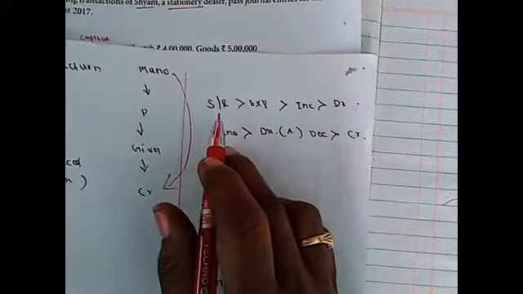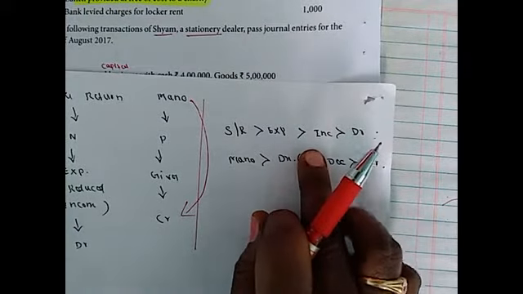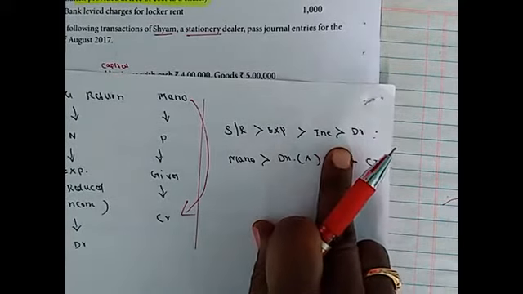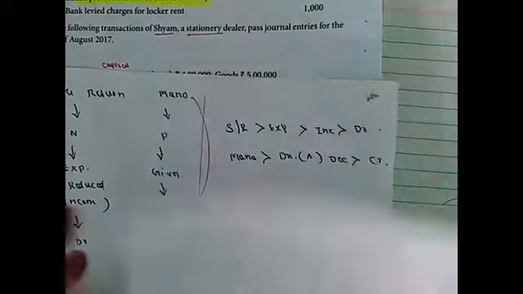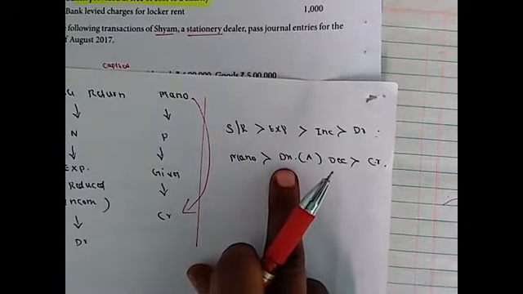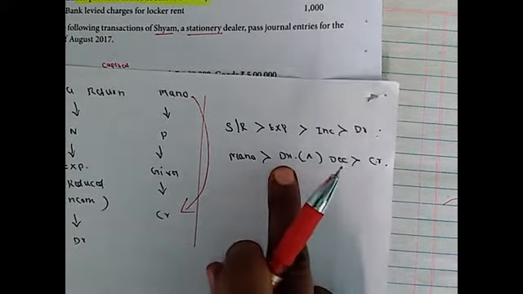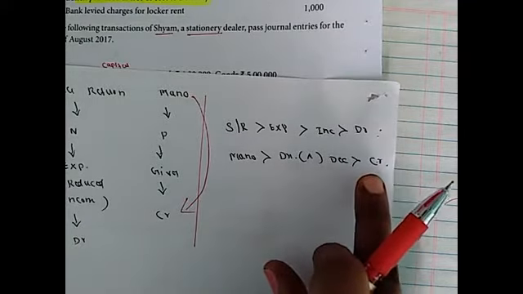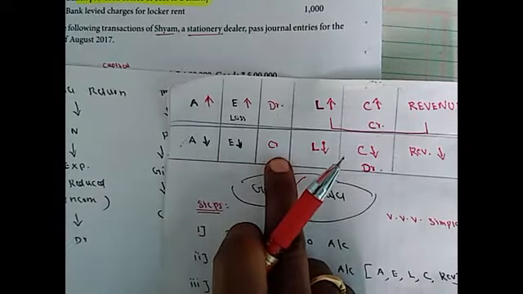And in the modern approach, sales return is an expense. Expenses increase, so debited. And Mano is our debtors, an asset. Asset decrease, so debtors value will decrease. So asset decrease, credited.